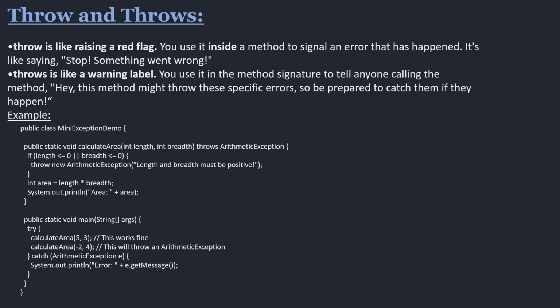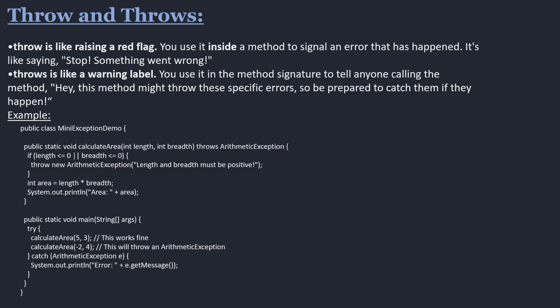Like you're gonna stop the program, it is a signal that an error happened, and it will stop the whole program there itself, as something went wrong. Okay. And then throws is like a warning label. It won't stop the program, but you use it in the method signature to tell anyone calling the method, like, hey, this method might throw these specific exceptions, so be prepared to catch them.